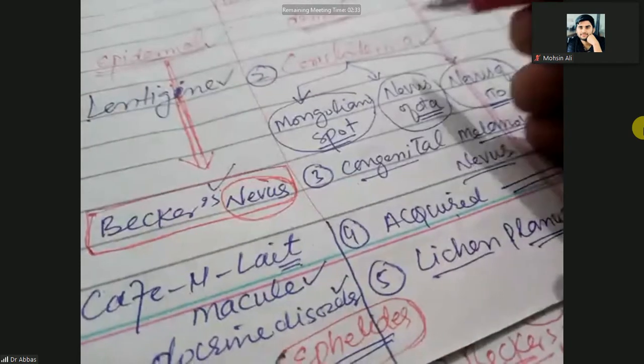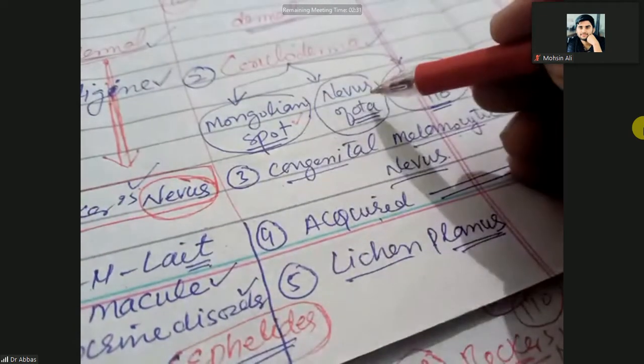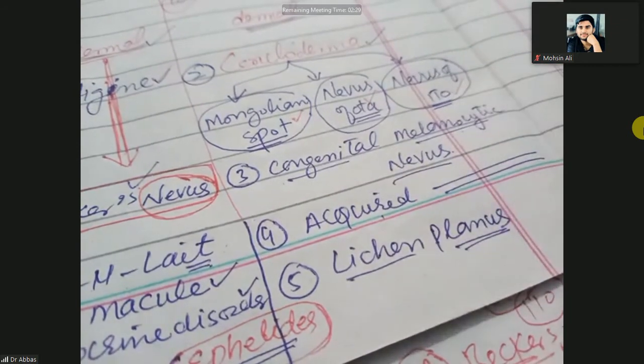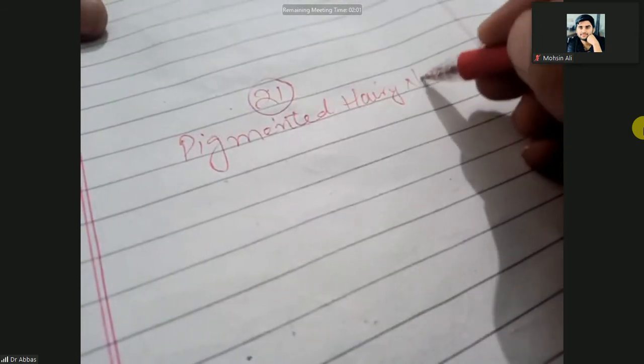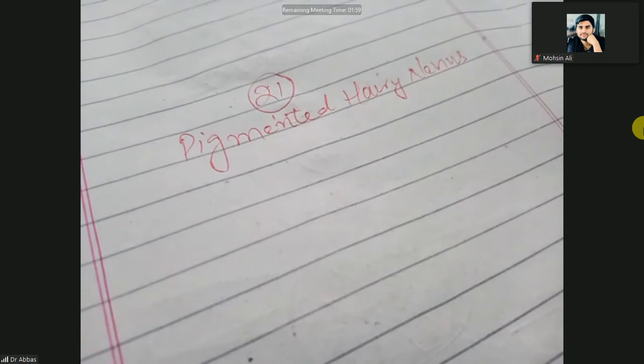If it is dermal, then it could be a Mongolian spot, nevus of Ota, or nevus of Ito. So let's discuss Becker's nevus, the pigmented hairy nevus, on page number 20, 21.